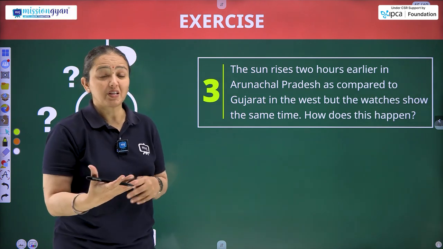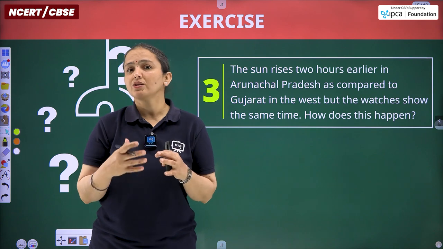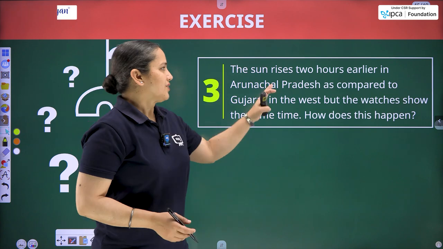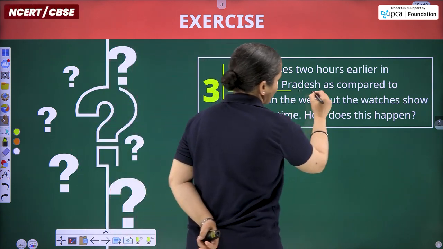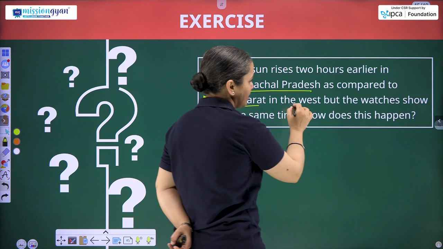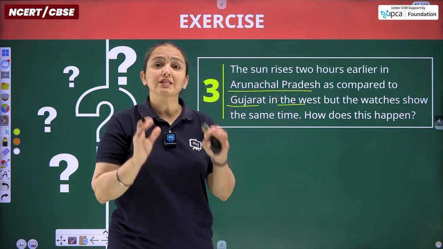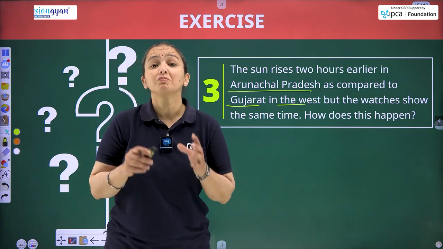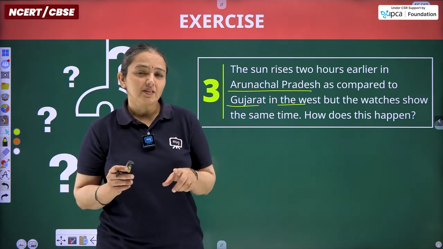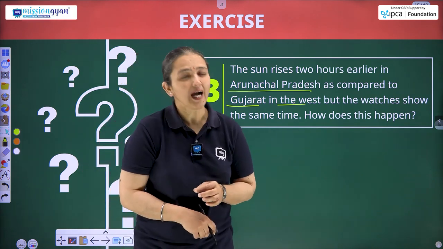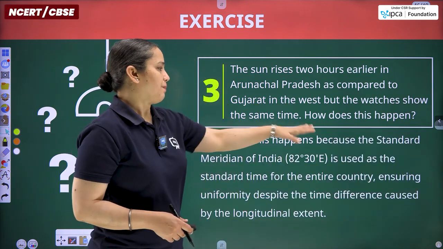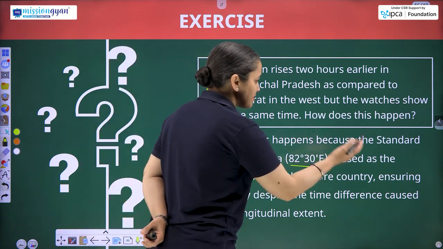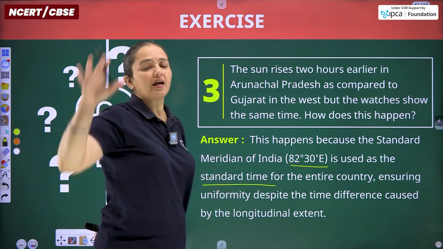Now this is concept based. If the concept of longitude and latitude is already clear to you, it will be easy. The sun rises 2 hours earlier in Arunachal Pradesh as compared to Gujarat in the west, but the watch shows the same time. If we are talking about the time part, certainly we are talking about the standard meridian of India, which is considered on the 82.5 degree east. This happens because the standard meridian of India, 82 degrees 30 minutes east, is used as the standard time for the entire country.